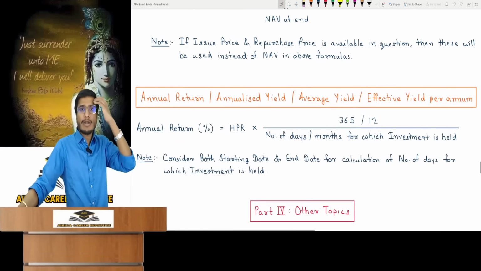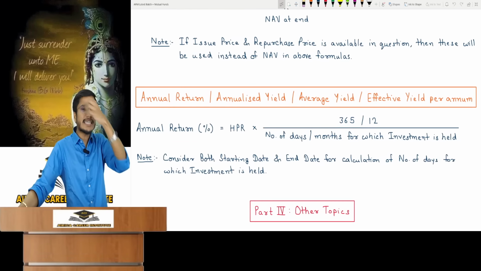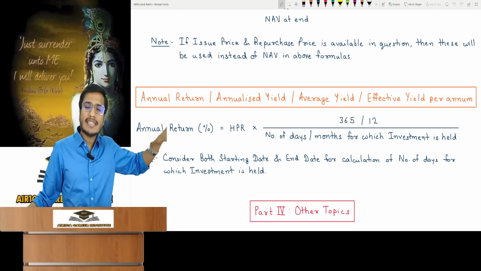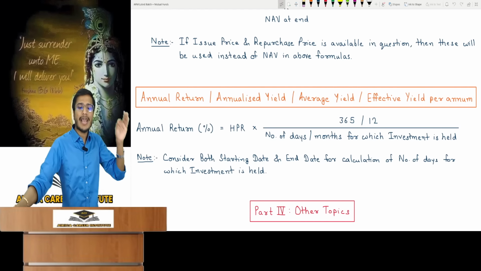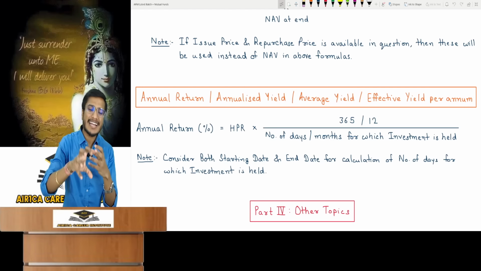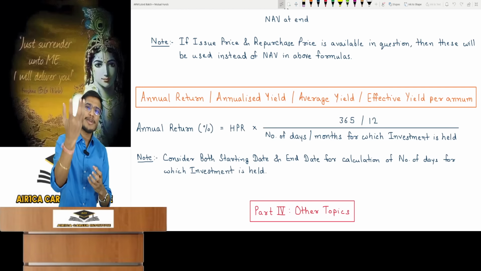There's a concept called annual return or annualized yield, average yield or effective yield per annum. In mutual funds, if you see any of these specific words, all four words have the same meaning. You are calculating the annual return. This means you annualize the holding period return.